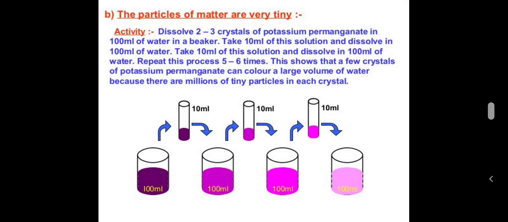You can also consider another example, that is, just take 2 ml of Dettol instead of potassium permanganate. The smell can be detected even on repeated dilution because the particles of matter are very tiny. They dissolve completely in water.